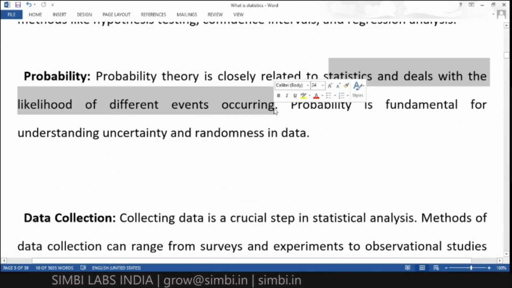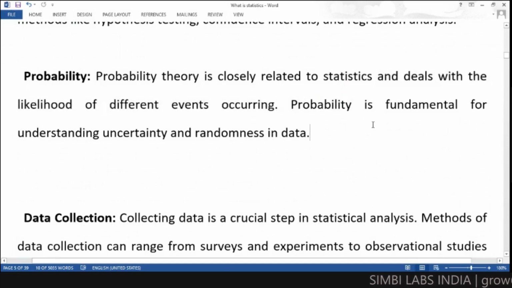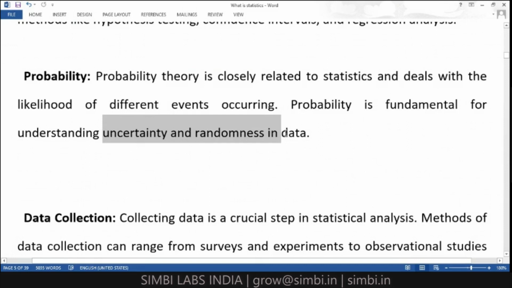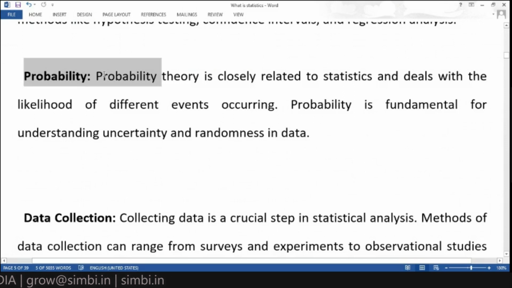We can't give exact information, but we can describe the different events occurring. Probability is fundamental for understanding uncertainty and randomness in data, and for that purpose we use the probability concept in statistics.